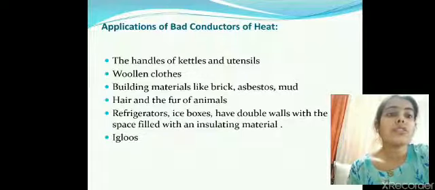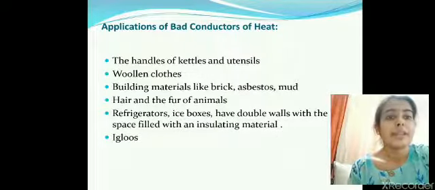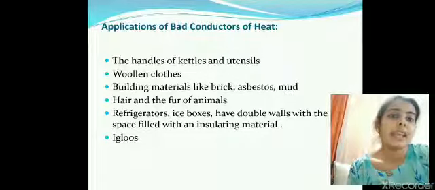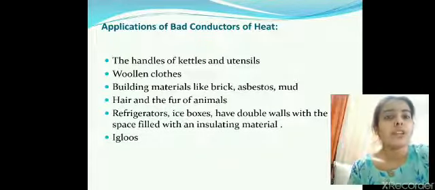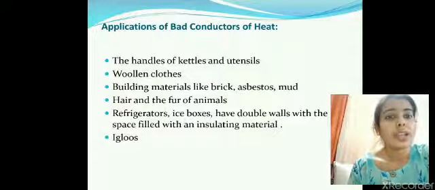Now bad conductors of heat also have certain applications. I would even say they have more applications, like handles of utensils and kettles, as I told you. Woolen clothes are bad conductors of heat. Woolen fibers have a lot of air spaces between them. Air here is an insulator. It is a bad conductor. The trapped air does not allow the body heat to escape.